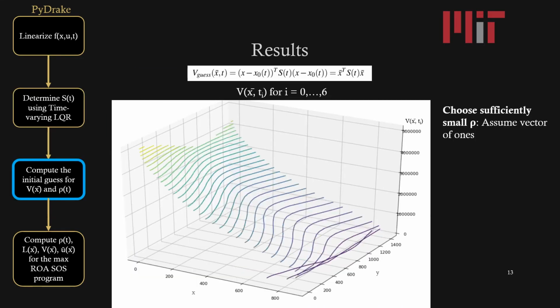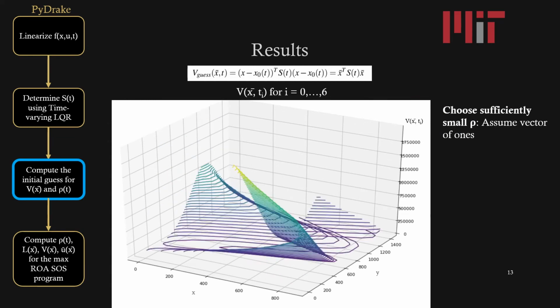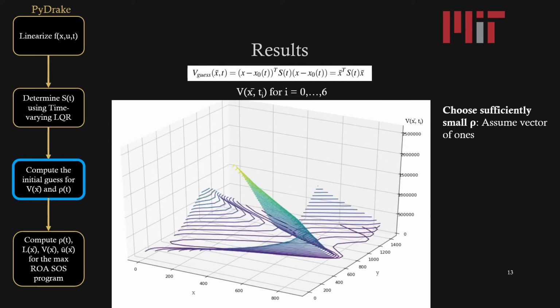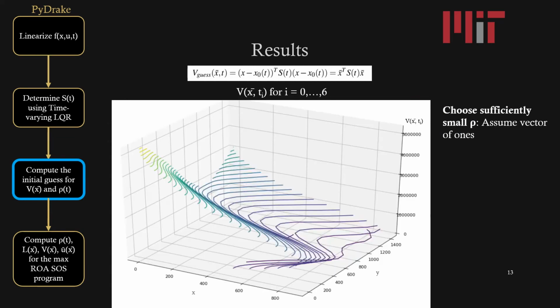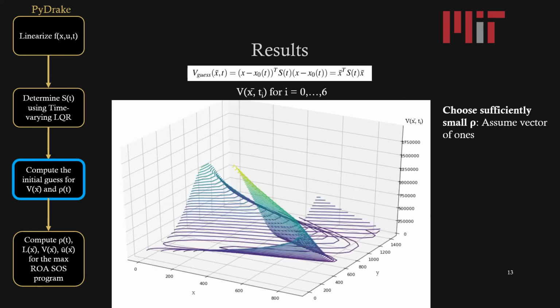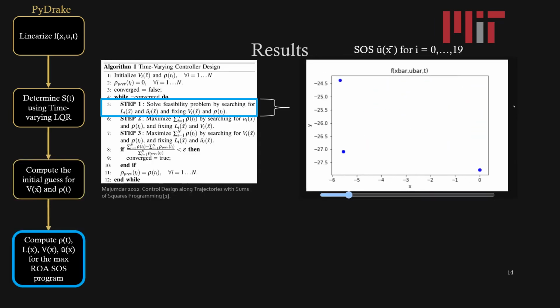The Lyapunov function guess was determined by multiplying x bar, which is x minus the initial trajectory, by S of t from the LQR. For the unconstrained Lyapunov control problem, I implemented the time-varying controller design shown in steps 1 through 3. And in step 1, you can see the solution to U bar as implemented in the system dynamics.